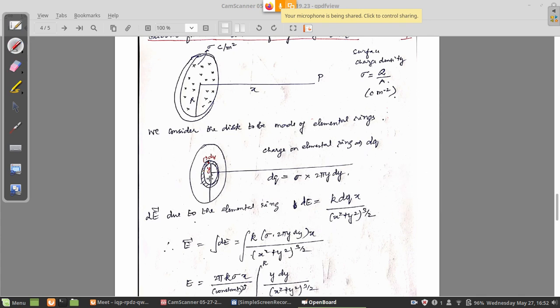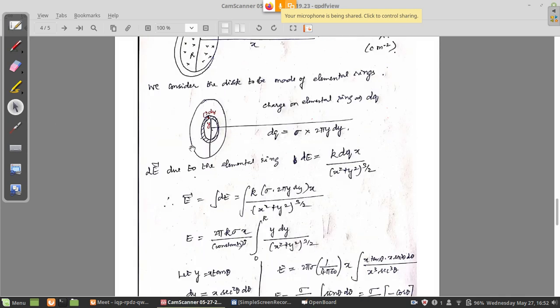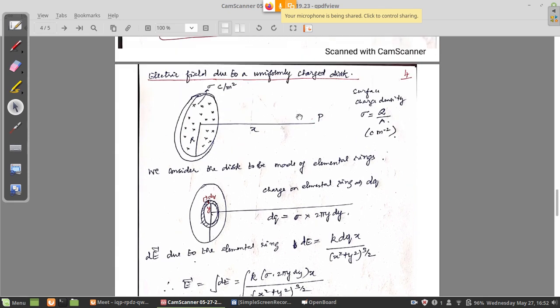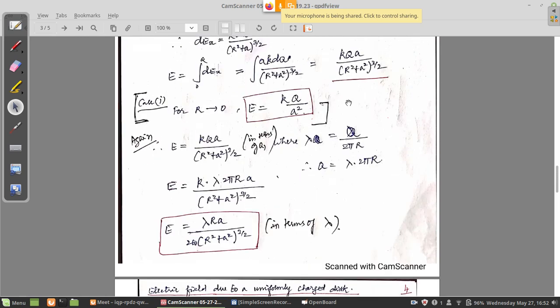Right. Now you know the small area. Over the entire disk you want the field, so you have to integrate this. Therefore the electric field dE can be written as k into dq into x divided by x square plus y square power 3 by 2. What is this formula? This is from the previous result for a ring. For a ring we already have k into q into a divided by r square plus a square power 3 by 2.